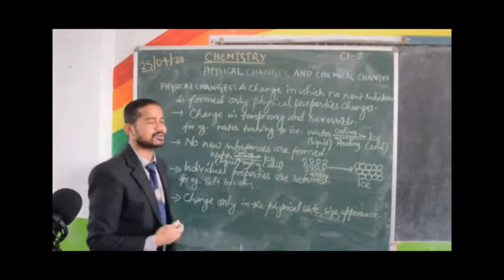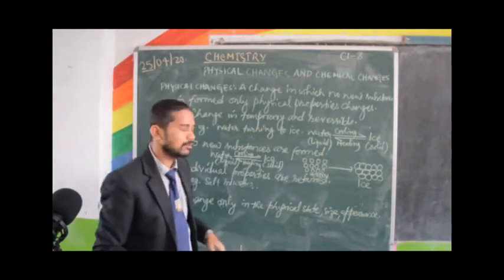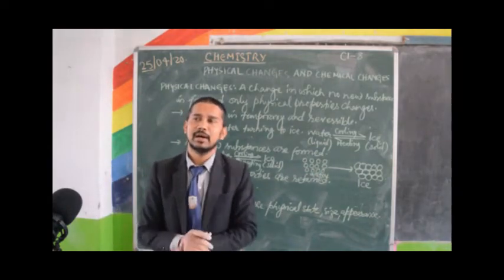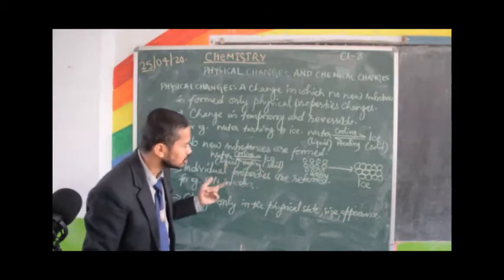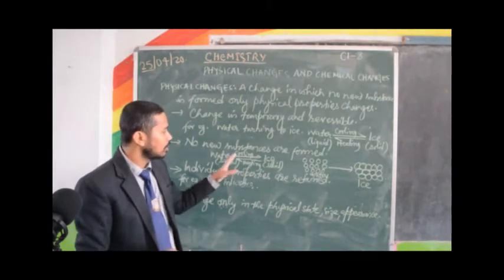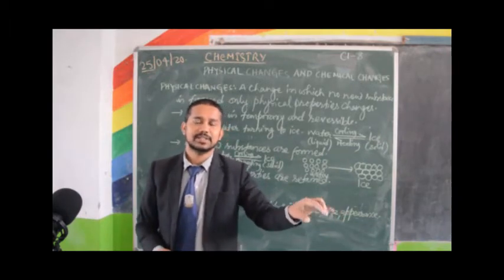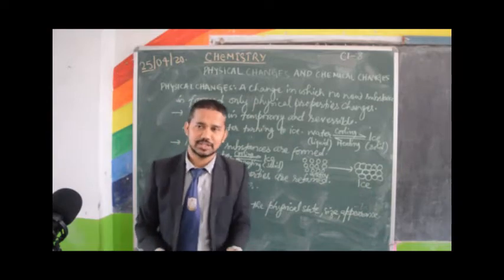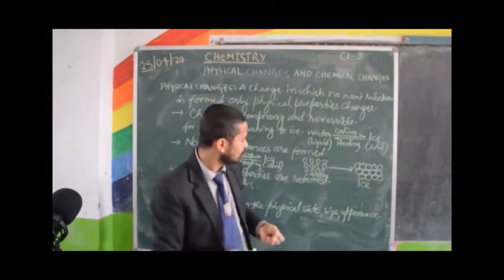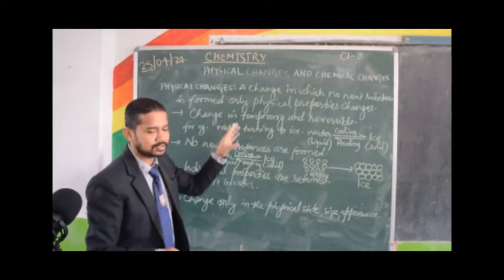Then, number 4, change only in the physical state, size, appearance. This is what I was explaining. Here the state is changing. For example, cutting a carrot, the size is changing, and the appearance is also changing. So only physical properties, length, breadth, height change. Say for example, if I am crushing paper, then its appearance is changing. So all these things only change in a physical change.